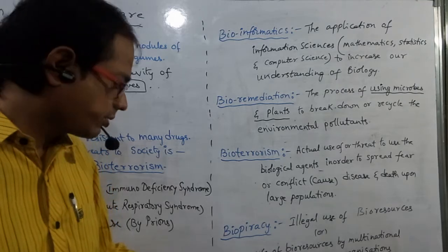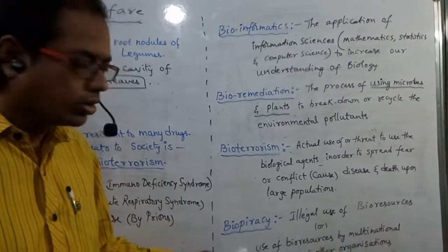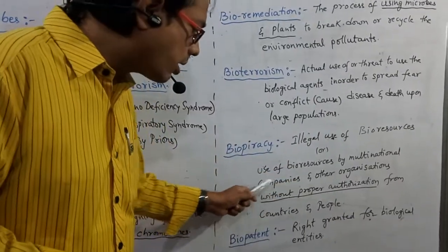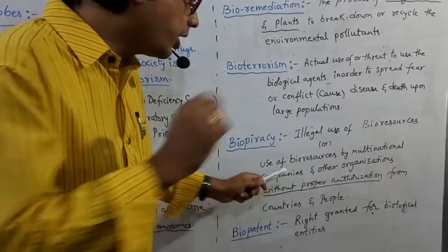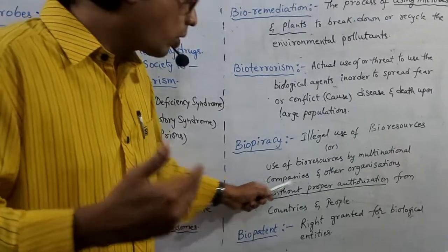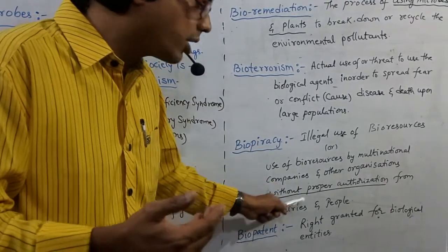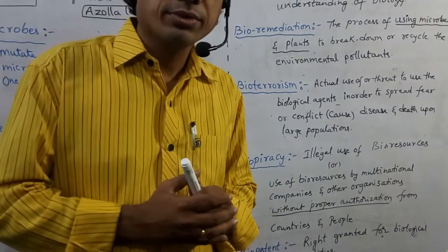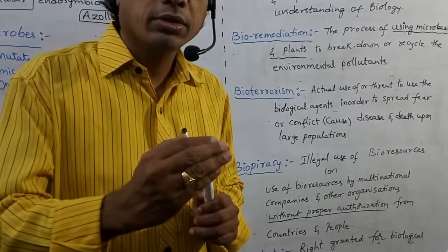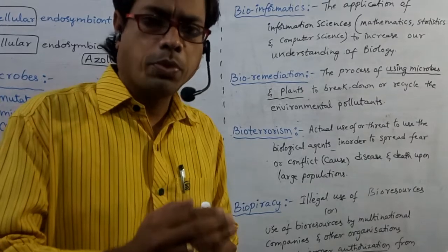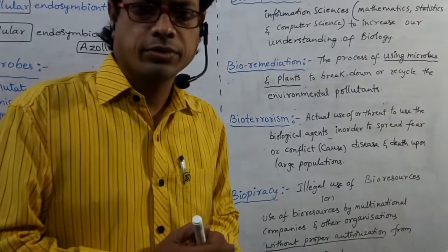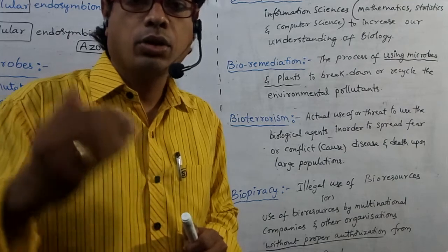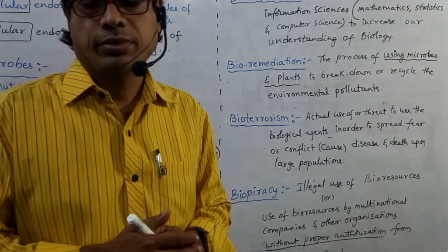Or in other words, use of bioresources by multinational companies and other organizations without proper authorization from countries and people. Some bioresources are there, means we have to take proper authorization from that government. We have to pay some payment to that particular government.